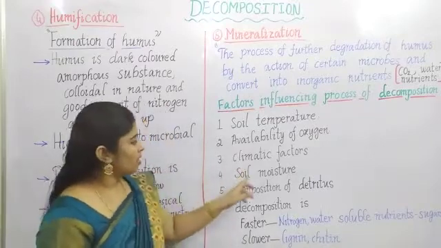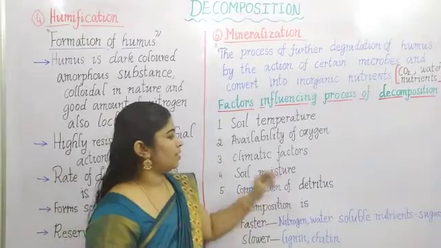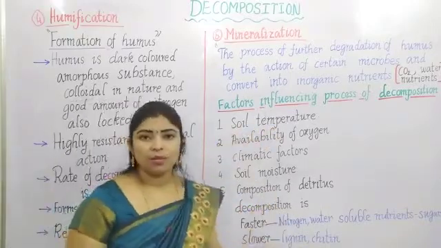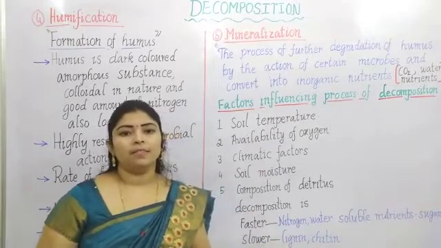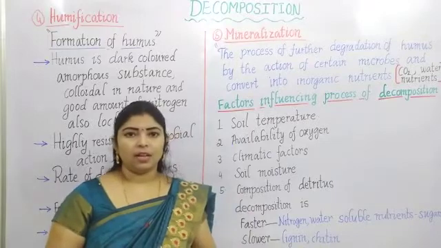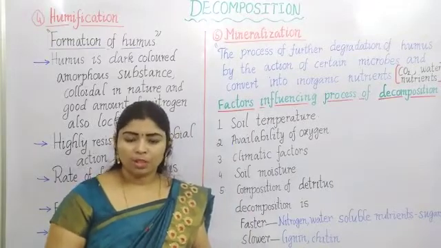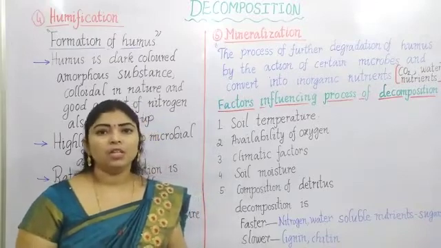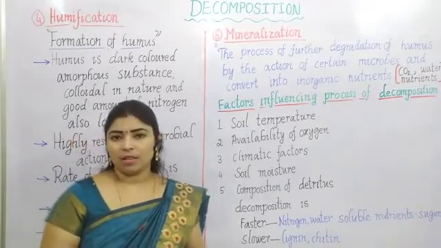Next, composition of detritus. The decomposition process also depends upon the composition of detritus. When the microorganisms start the decomposition process, first they will act on the sugars and starches from the carbohydrates.